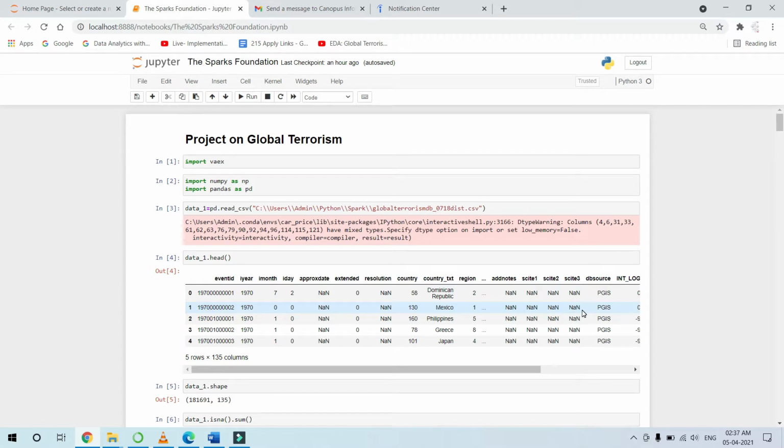Now I am doing this project on global terrorism. It's an exploratory data analysis. So let's discuss.